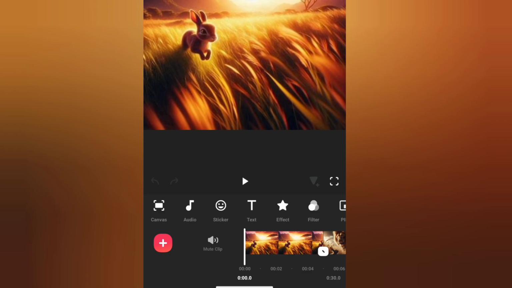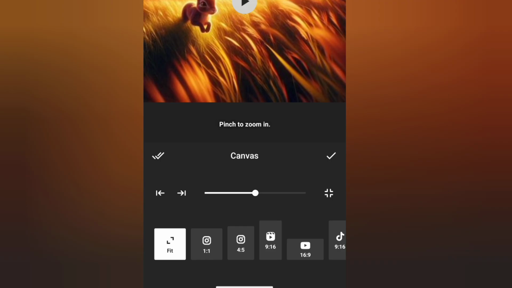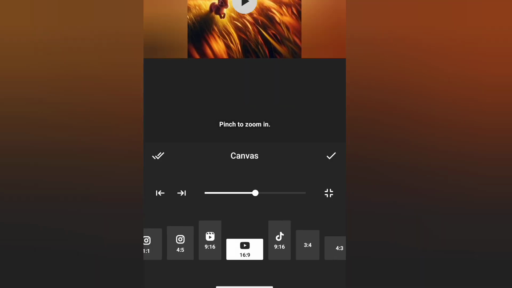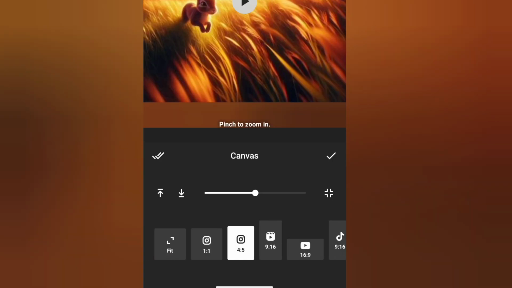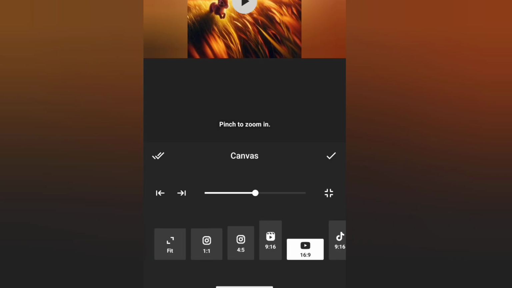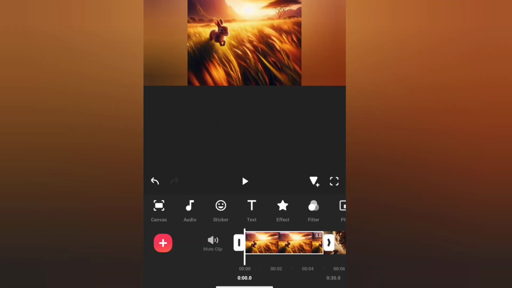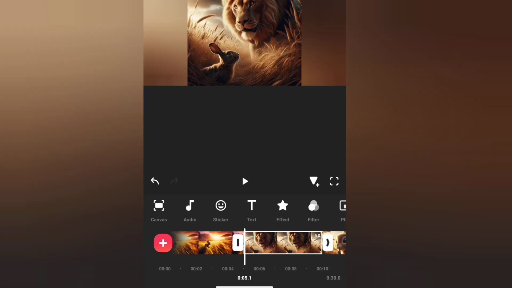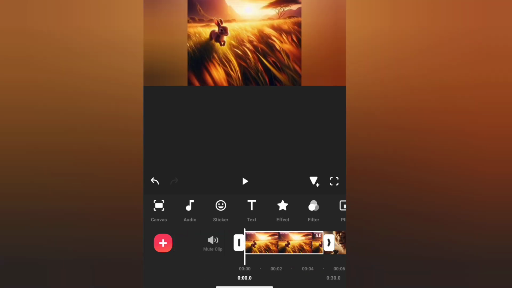If you click on a picture like this, you are going to see canvas. This canvas means the ratio. This is for TikTok and YouTube. Since I want to be posting mine on YouTube, I'll leave mine at 16:9. We already know all this. So for this picture, I can click on this picture like this.